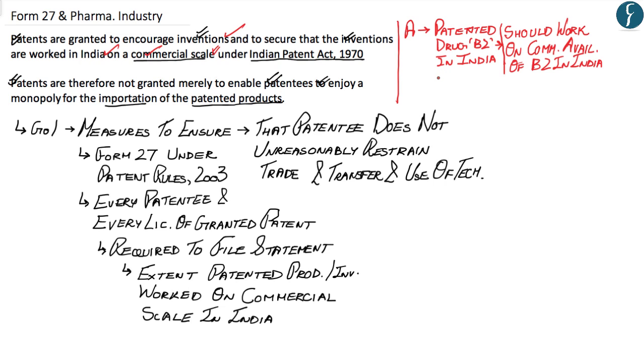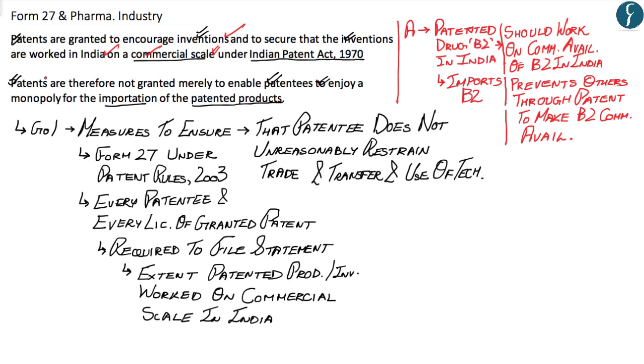The company A does not work on the commercial availability of the B2 drug in India, and what it does is import the life-saving drug from outside. And because this company A enjoys a monopoly through a patent on the product B2, other companies, especially Indian companies, are not able to make this drug commercially viable in India. And therefore, what the article is focusing upon is that patents are not granted merely to enable any company or a person in the form of a patentee to enjoy a monopoly for the importation of the patented product.